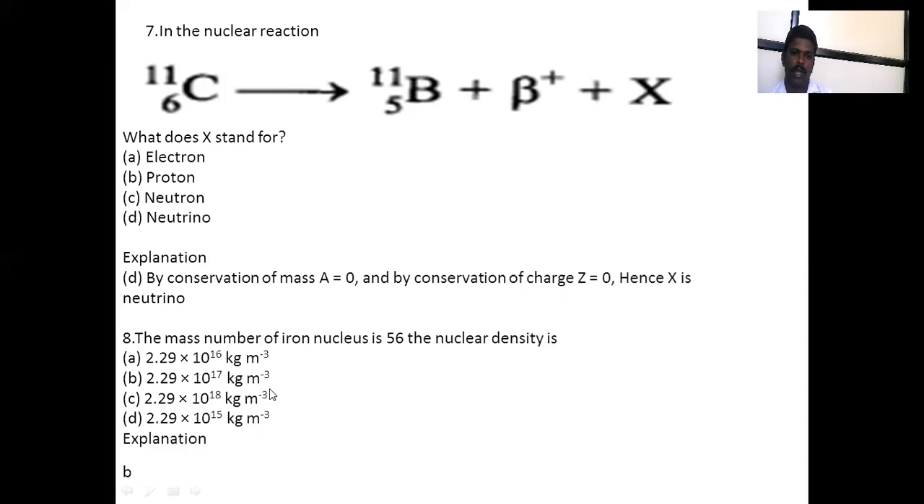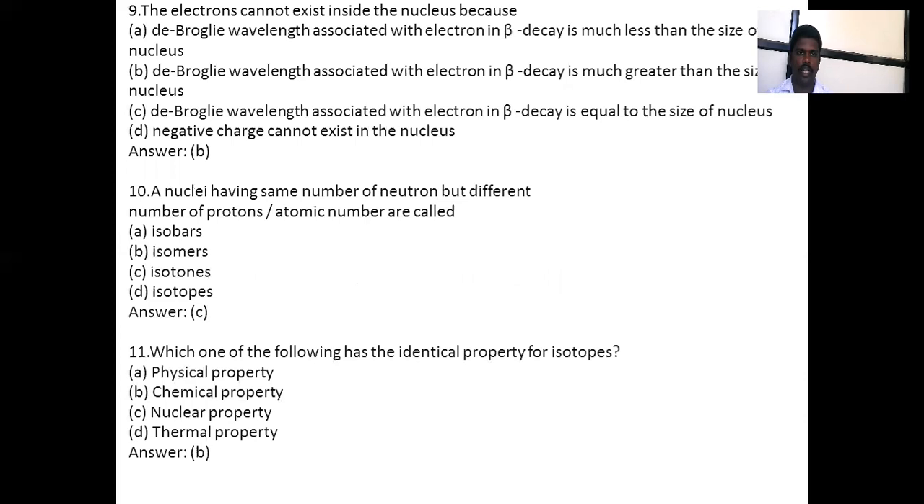The mass number of an iron nucleus is 56 and the nuclear density is dash dash. Then the option will be B, that is 2.29 into 10^17 kg per meter cube. Next one is the electron consists of. That is option B is correct. The de Broglie wavelength associated with an electron in beta decay is much greater than the size of the nucleus.